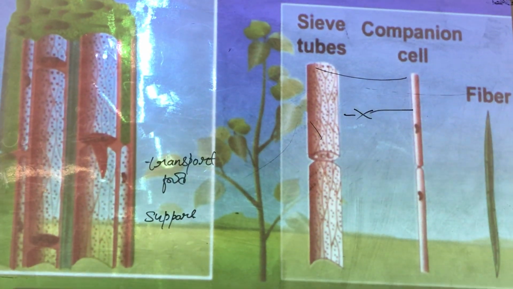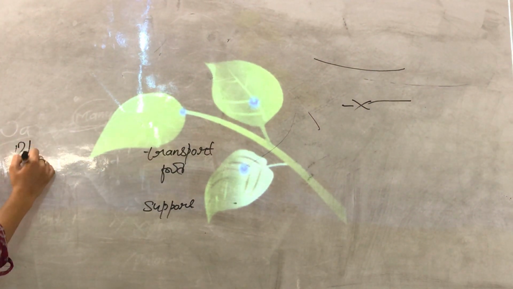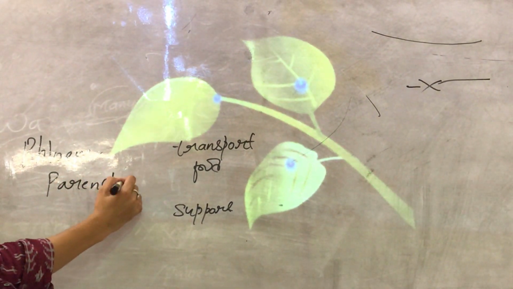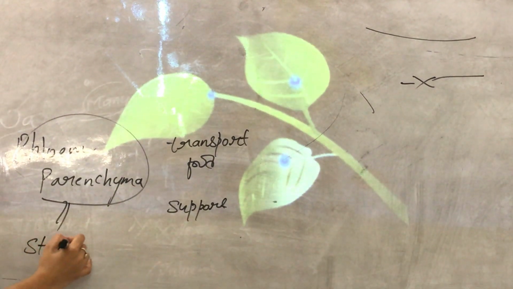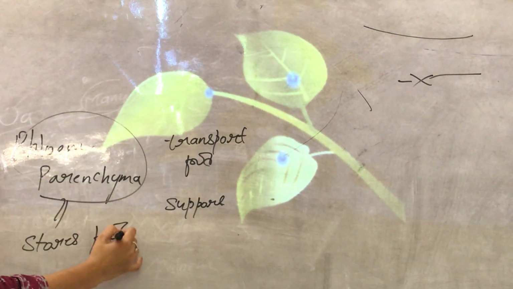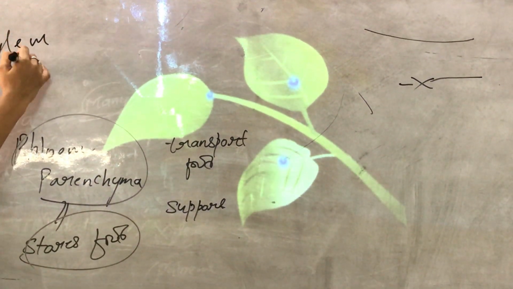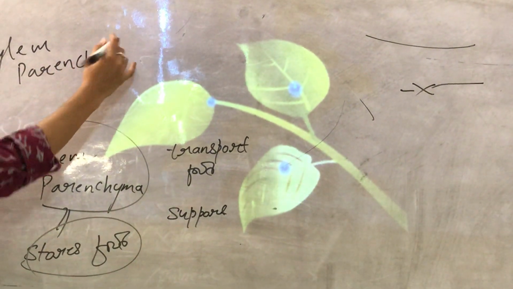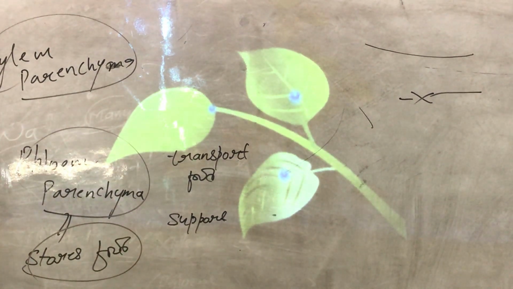Now the other one is phloem parenchyma. So phloem parenchyma stores the food. Clear? So phloem parenchyma and xylem parenchyma are the cells which are present inside the xylem and phloem. So they also store the food. Fiber in both of them